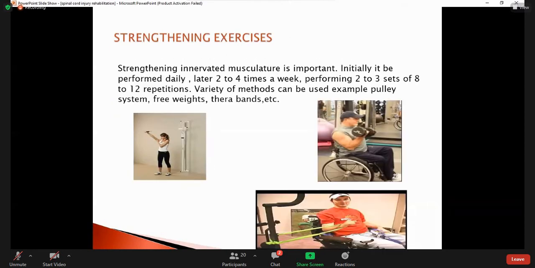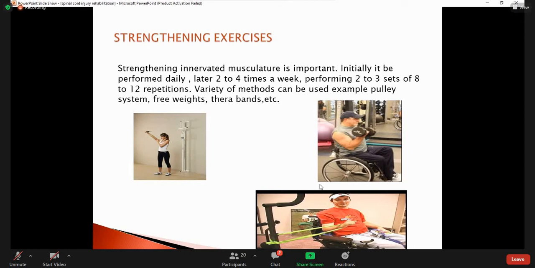Strengthening exercises. There are some protocols for using strengthening exercises. We strengthen the innervated musculature. Initially, it is performed daily, depending on the patient's condition. Later, 2 to 4 times a week, performing 2 to 3 sets of 8 to 12 repetitions. This we use to improve the endurance and the strength of the patient.